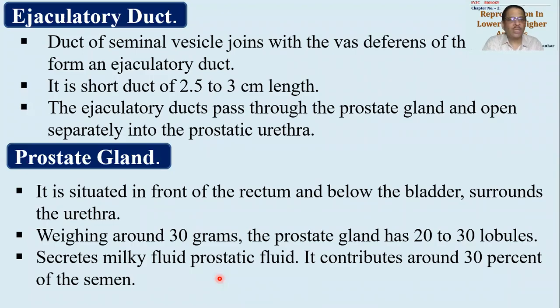So that is important. Prostatic gland will secrete a milky white secretion just like that of a seminal fluid, and it is called as prostatic fluid. This prostatic fluid will be contributing around 30% of semen.